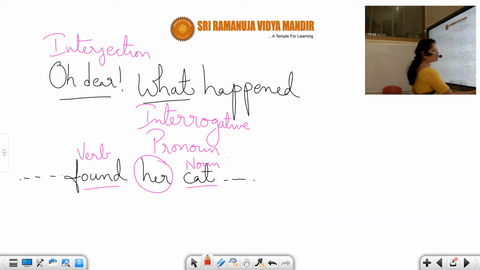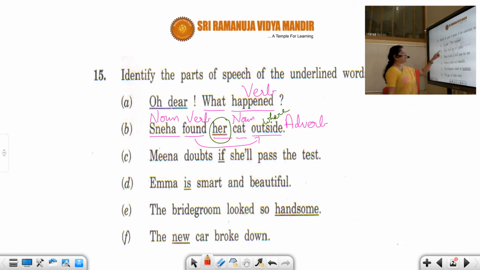But when you're coming to this question, Sneha found her cat outside. Try to change it: Sneha's cat found hers. Okay, you can't change. See, Sneha found her cat. Even if you're changing into passive voice, Sneha's cat was found outside. But individually, can you say hers? It is Sneha's cat. This cat is Sneha's. Or individually hers. Then it is a pronoun.